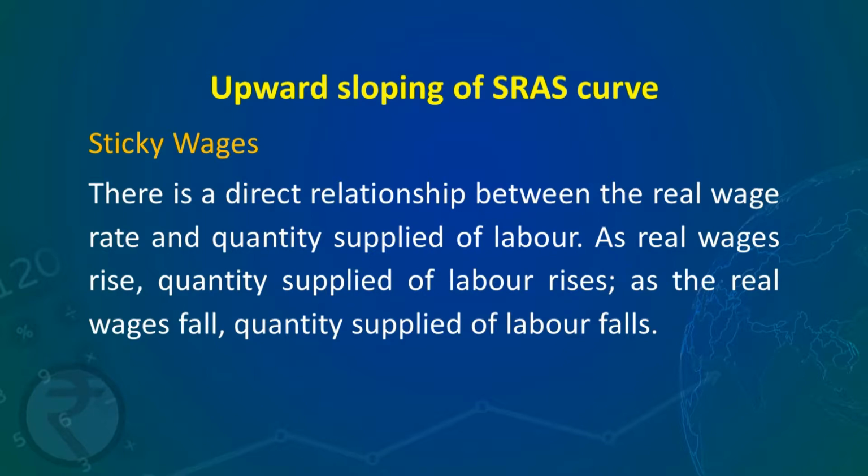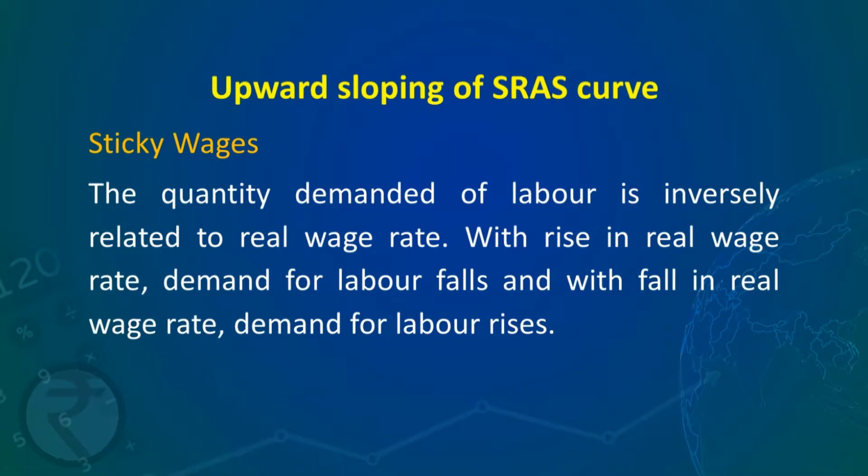As the real wages rise, quantity supplied of labor rises, and as the real wages fall, quantity supplied of labor falls. At higher real wage rates, the laborers want to work more because they want to earn more, and when the real wages fall, now they are willing to work for fewer hours.